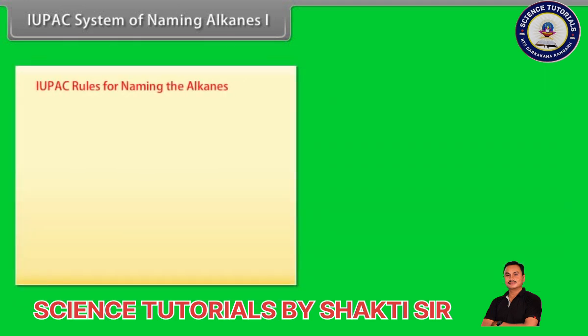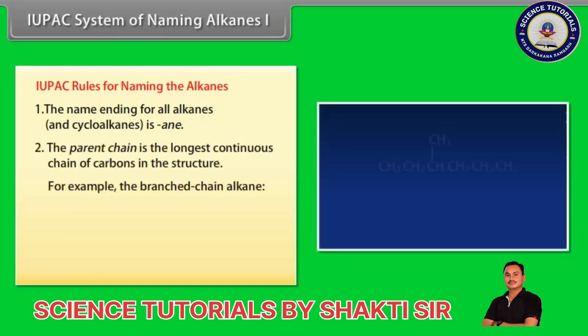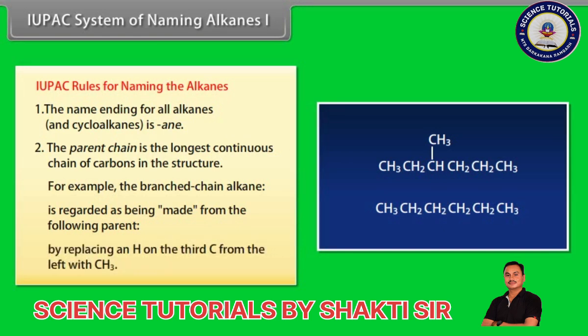IUPAC rules for naming the alkanes. Number 1. The name ending for all alkanes and cycloalkanes is -ane. Number 2. The parent chain is the longest continuous chain of carbons in the structure. For example, the branched chain alkane is regarded as being made from the parent CH3, CH2, CH2, CH2, CH2, CH3, by replacing an H on the third C from the left with CH3.